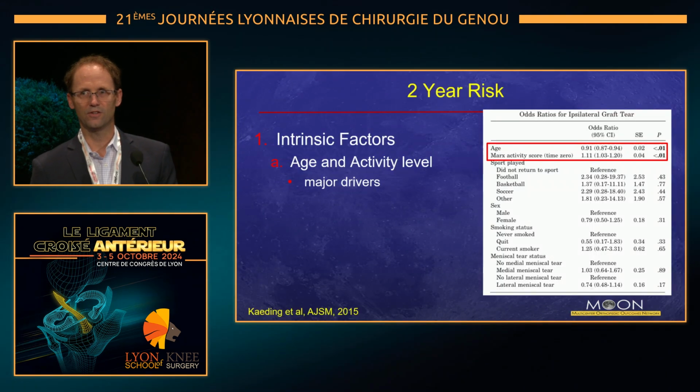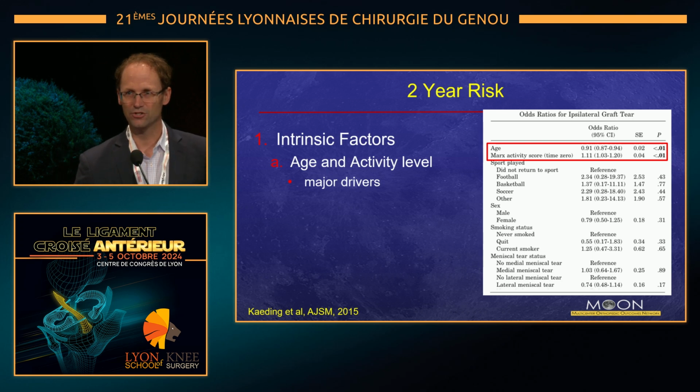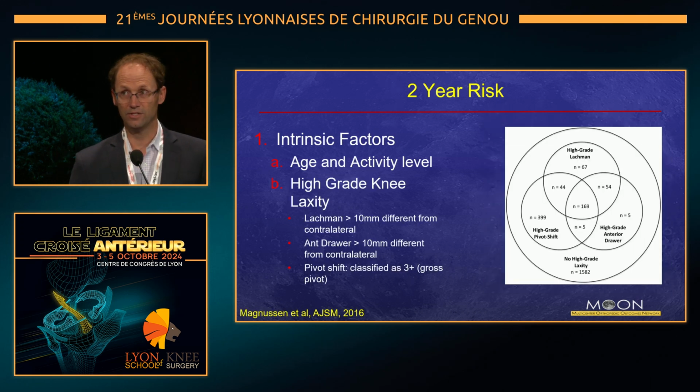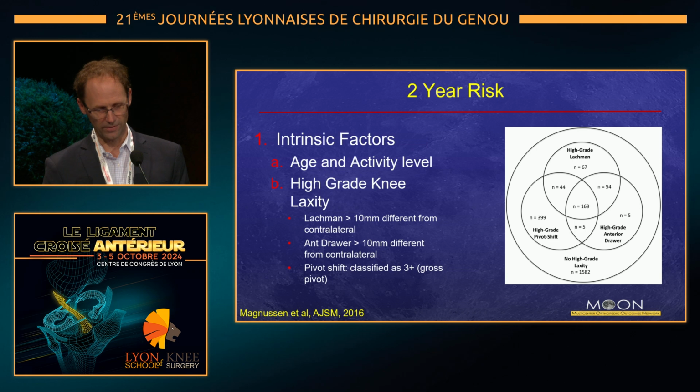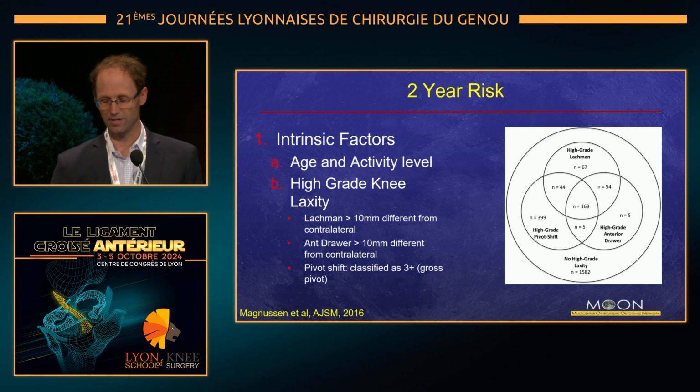So we looked first at the 2-year predictors of failure. And the things that really jumped out here in the early evaluations were age and activity level. As we've seen several presenters describe, these really are the major drivers of early failure risk. Another factor we looked into as a predictor of early failure risk is high-grade knee laxity. We defined this as having a Lachman greater than 10 millimeters, an anterior drawer greater than 10 millimeters, or an explosive or 3+ pivot shift.